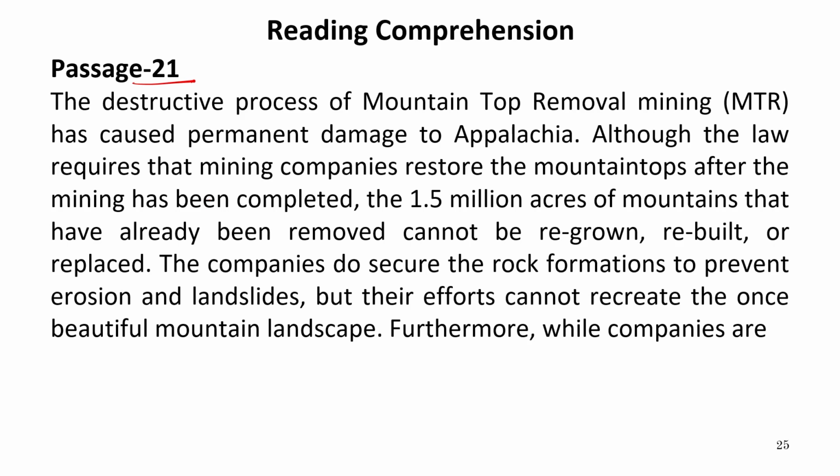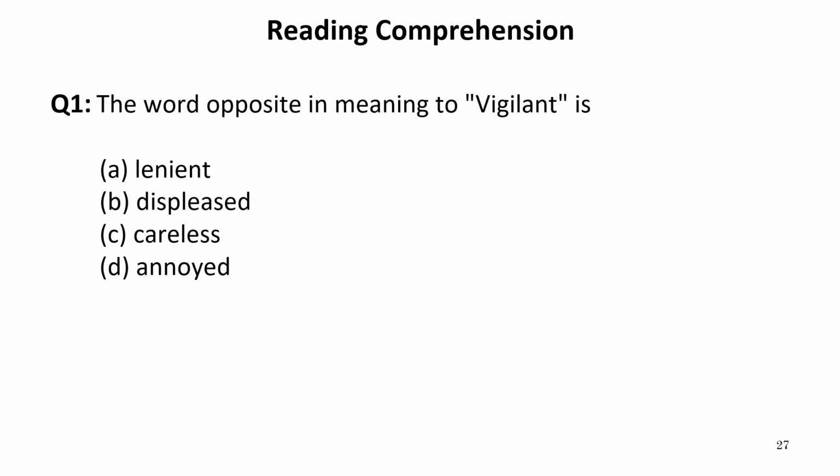Let's start reading the passage. The destructive process of mountaintop removal mining, that is MTR, has caused permanent damage to Appalachia. Although the law requires that mining companies restore the mountain tops after the mining has been completed, the 1.5 million acres of mountains that have already been removed cannot be regrown. Now let us try to solve the questions with the help of